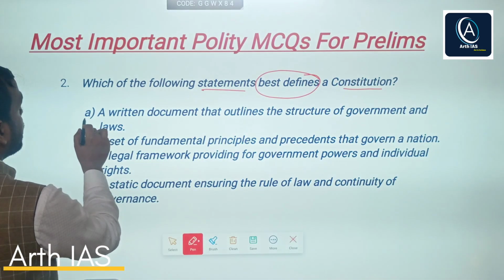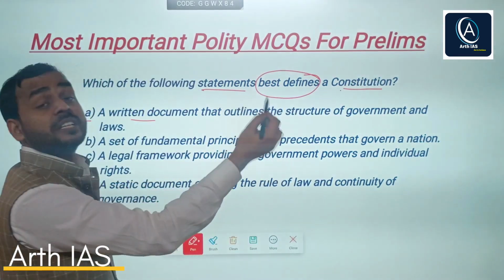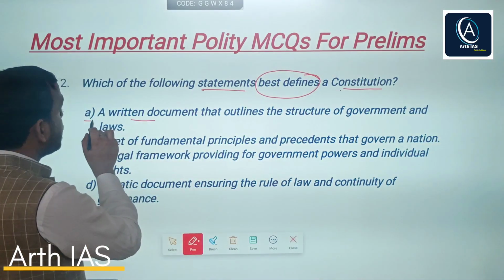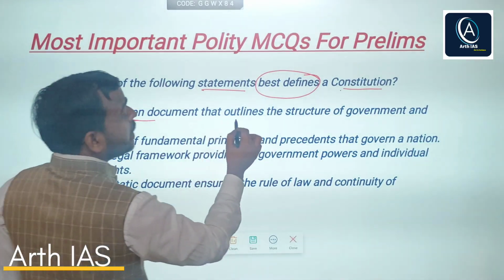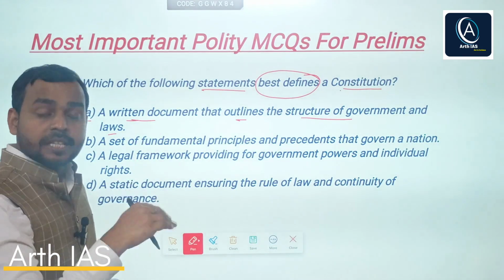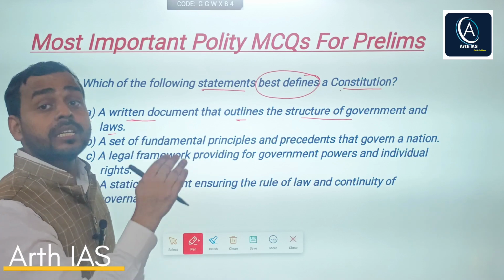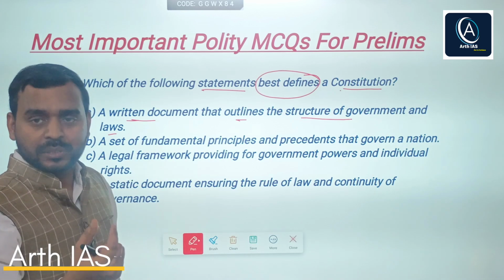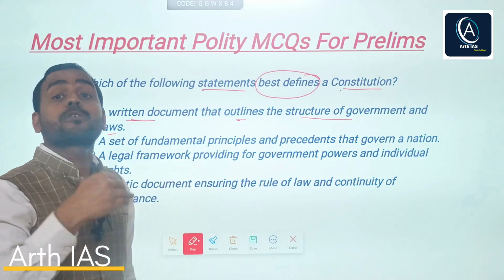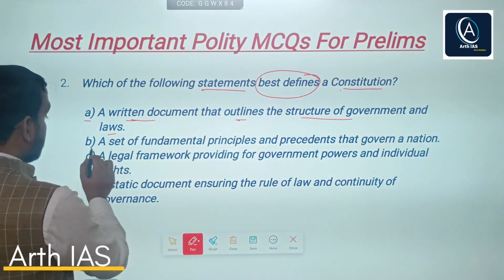It says, a written document, best definition of constitution. So, constitution: a written document that outlines the structure of government and laws. Obviously it is a power map, right? In my lecture I have told you that constitution is nothing but a power map. Power map means what? It outlines the structure of government and laws.